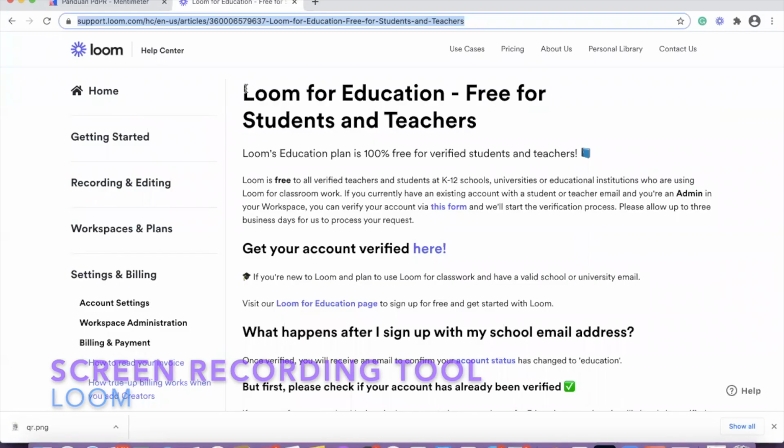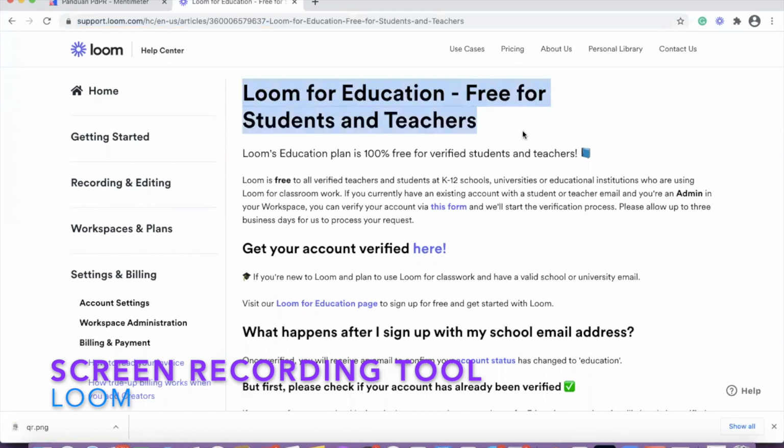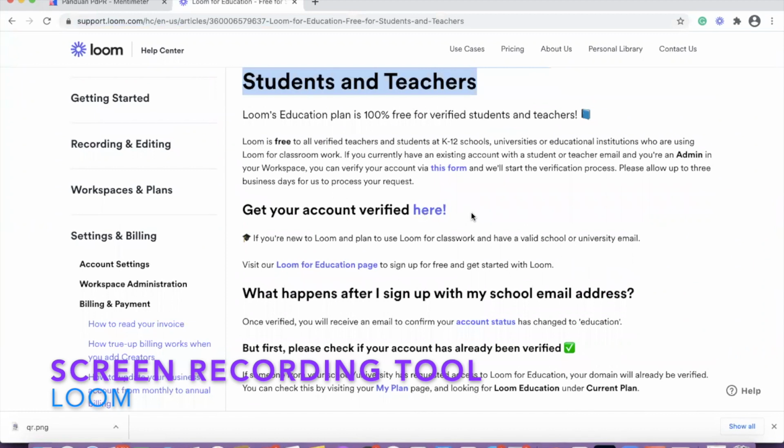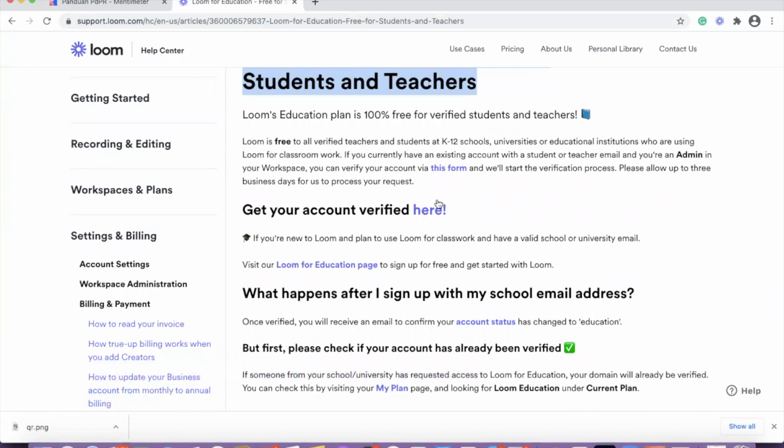So Loom for educators, free for students and also teachers. All you have to do is a simple verification. So when you do a simple verification, it will allow you to get the account for 45 minutes free. Get your account verified here.